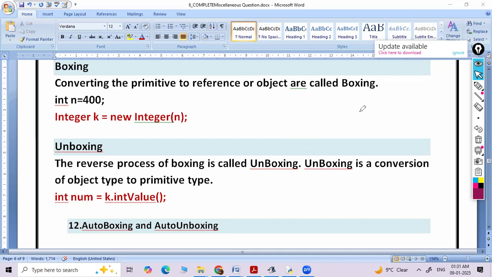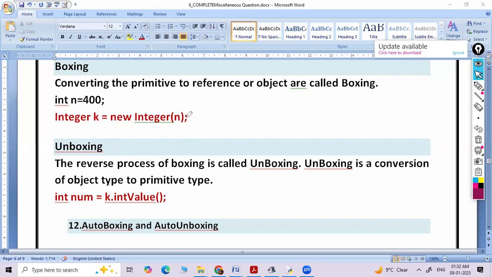Suppose I want to convert these primitives to objects, then boxing comes in the picture. So n is 400 and I want to use n, that is primitive, as a reference or object. Then we have to convert this primitive to object. This is the example of boxing.